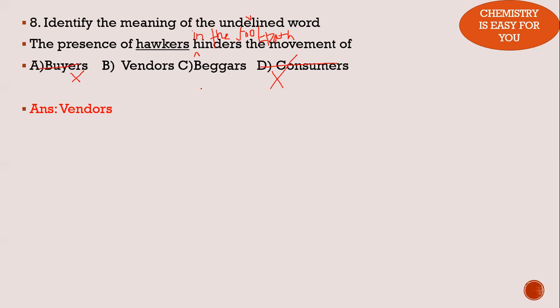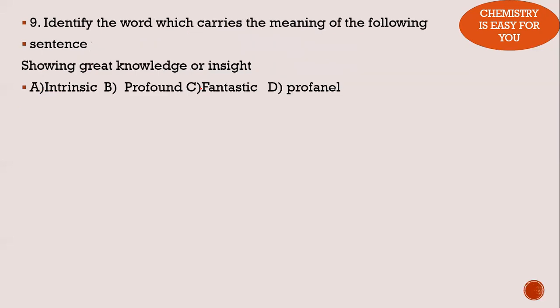But who actually causes difficulty in the movement? Someone who has a lot of things spread out on the footpath. Someone who has to sell something, whether dresses or chappal or whatever it is, spreads it out on the footpath, and that is actually hindering the movement. Therefore our answer would be option B, vendors.